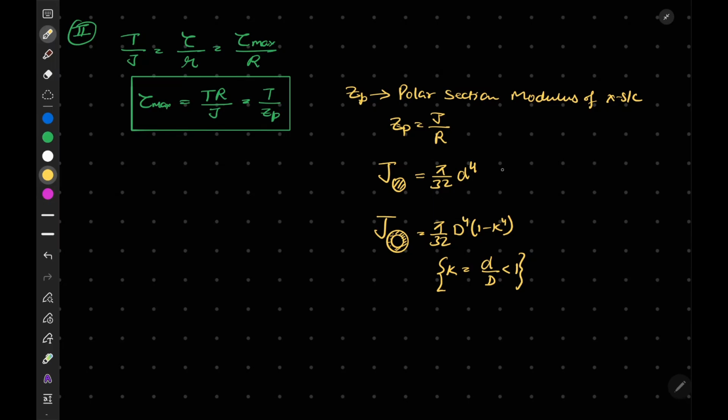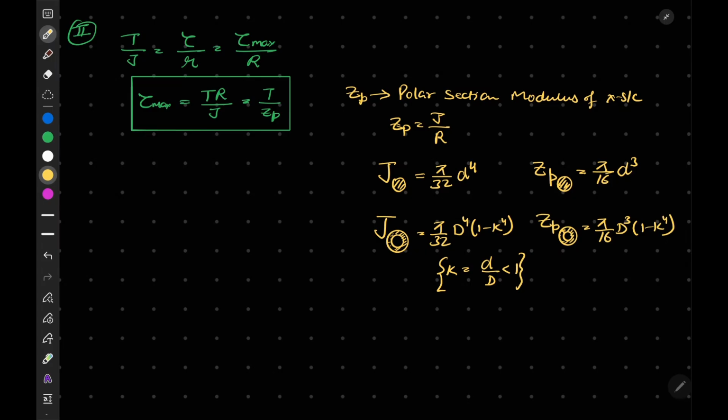Similarly, corresponding ZP of your circular section can be written as pi by 16 d cube. For a hollow shaft, let's say hollow cross section, this can be given as pi by 16 into d cube into 1 minus k to the power 4.